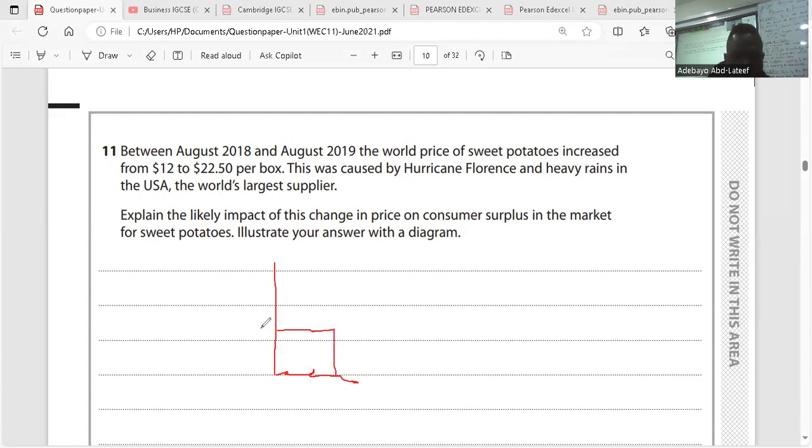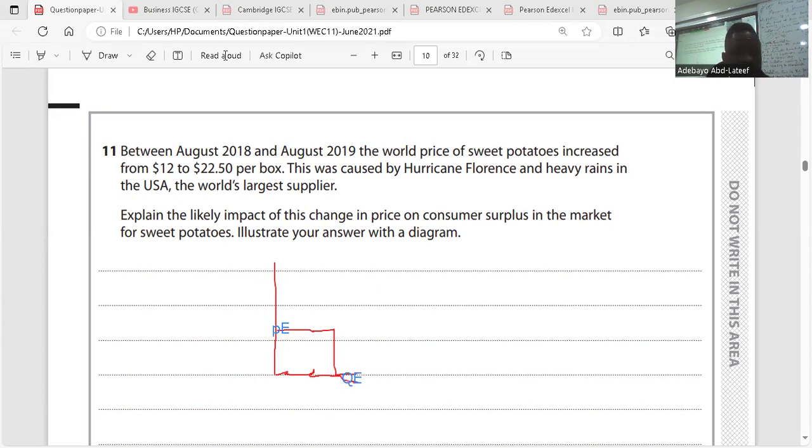There's going to be an equilibrium here. So we have our equilibrium here. We have our PE at this point, that's PE. Then we're going to have QE at this point.